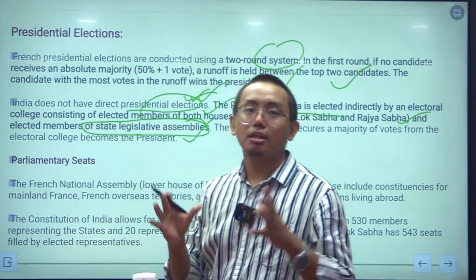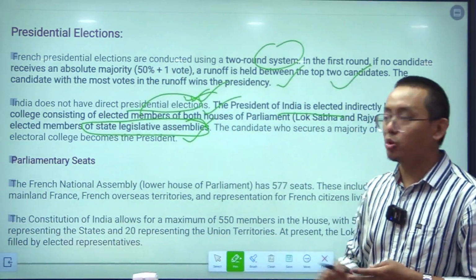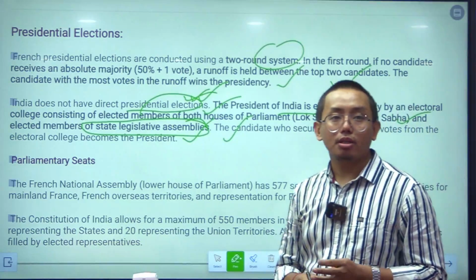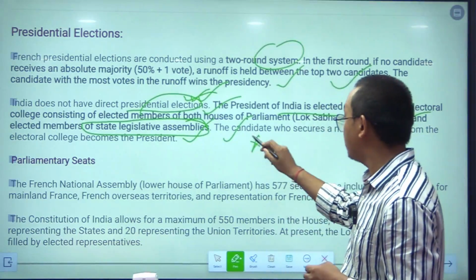Together these elect the president of India through the electoral college. This is how the electoral system works.